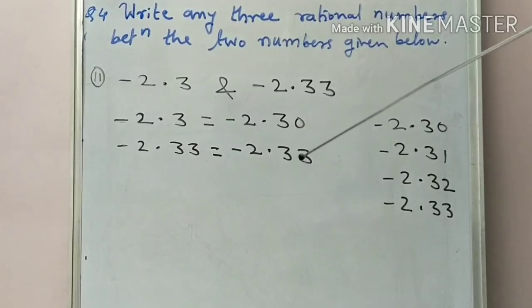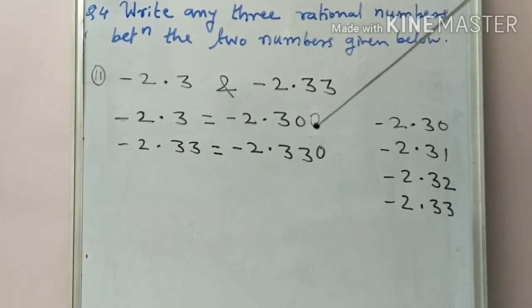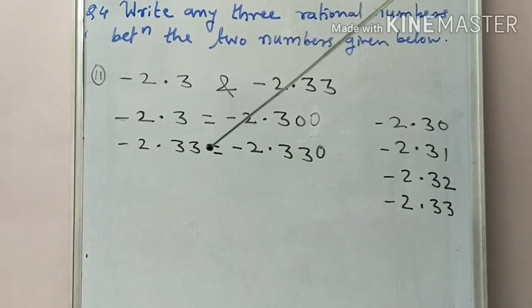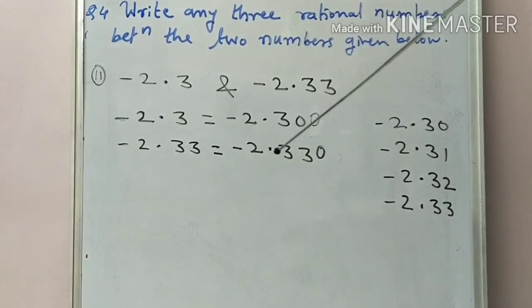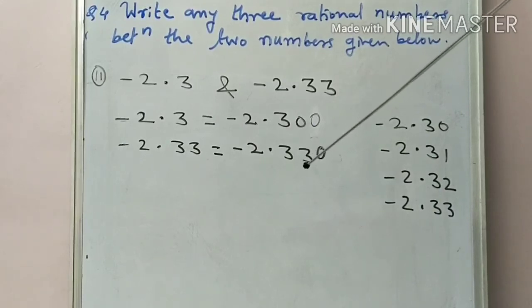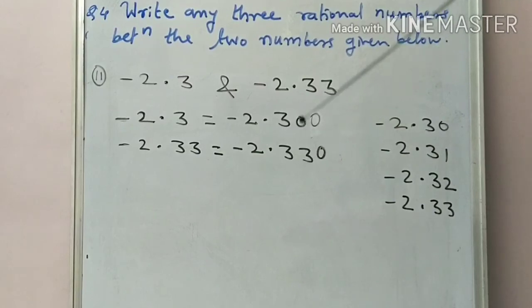So what we do here, we again add one more zero on both, so the value does not change. Minus 2.3 we now write as minus 2.300, and minus 2.33 we write as minus 2.330, meaning from 300 to 330 we have 28 numbers in between these two rational numbers.